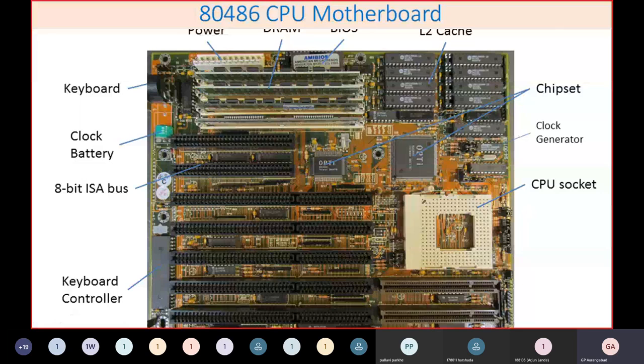Then you have a separate chip, that is the keyboard controller 8279. Nowadays we don't have it in our newer chips. We'll find that this keyboard controller is now included in your chipsets. You can also see there are 2 chipsets. One closer to this is the North Beach Opti chipset, and this is small. This is catering to the needs of what we call the IO peripherals. This is taken care of by this Opti chipset. Then this is the onboard cache, that is the L2 cache. It is here if you find this.